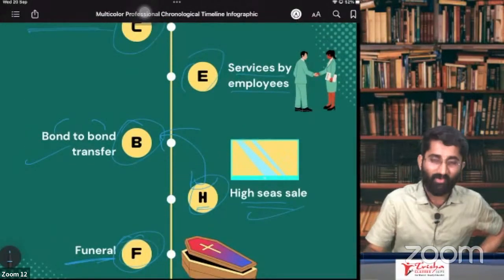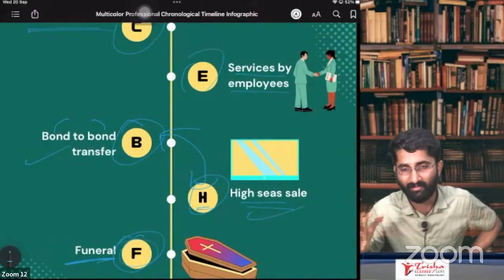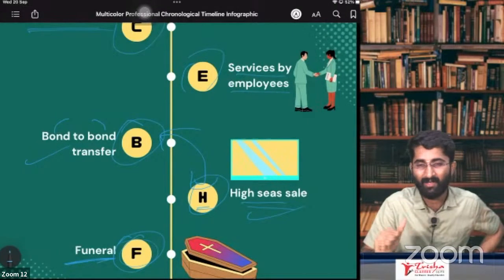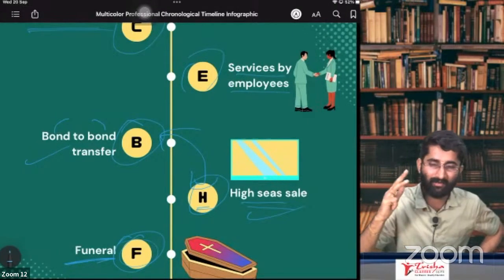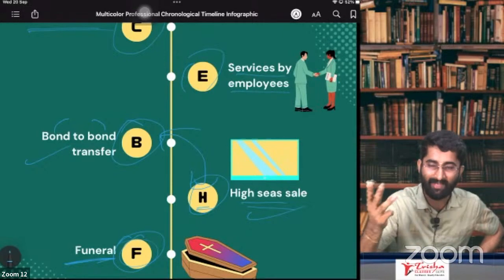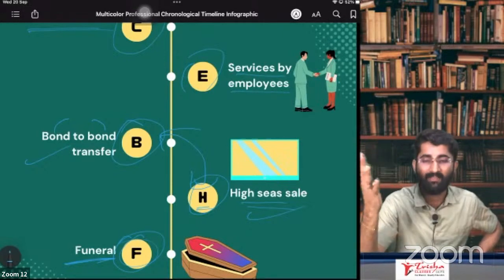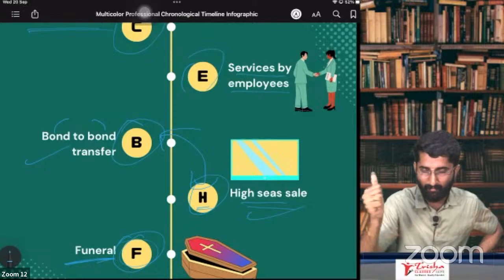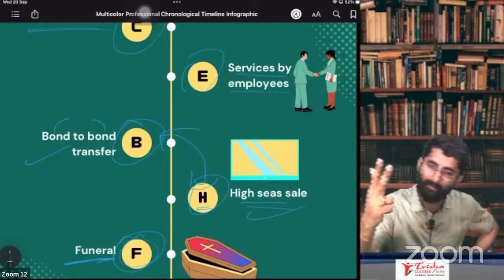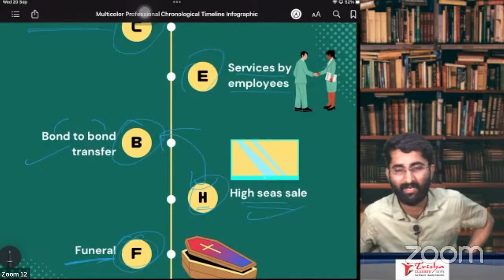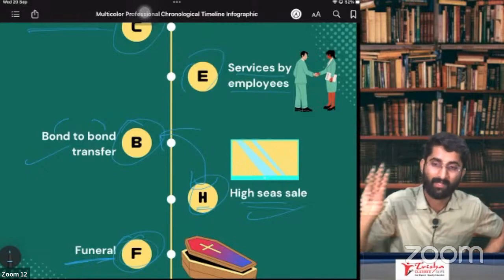Jokes apart. All these things. GLANCEF, remember, Glance best friend. G for government. L for land and buildings. A for actionable claims. N for entity to entity. C for court. E for employee. B for bond to bond transfer and high seas sale. F for funerals. There are 8 entries which are there on Schedule 3, negative list.